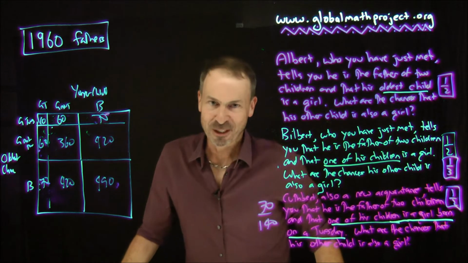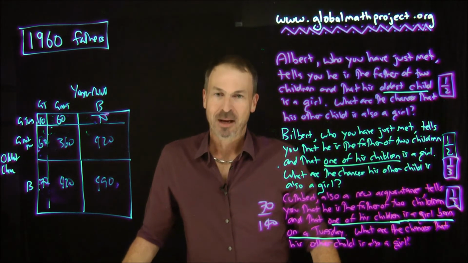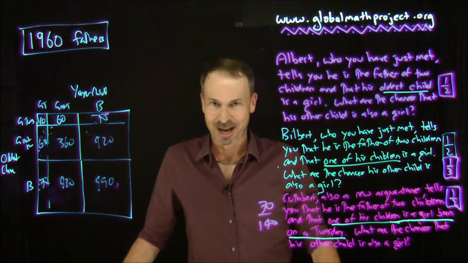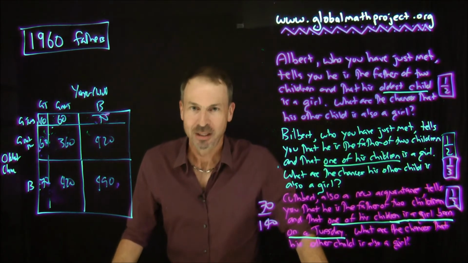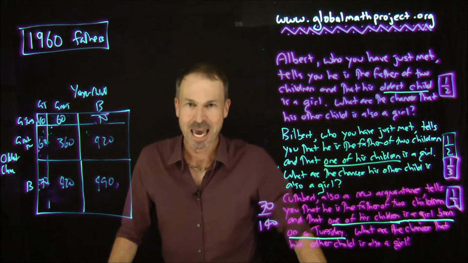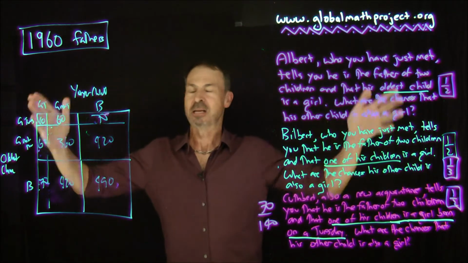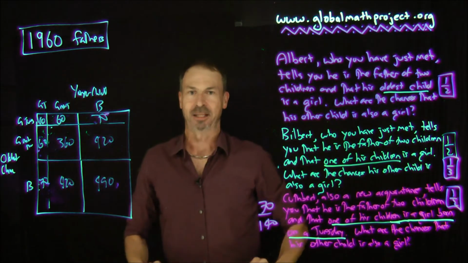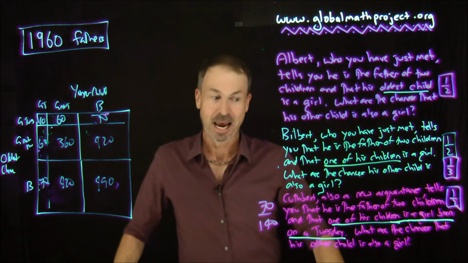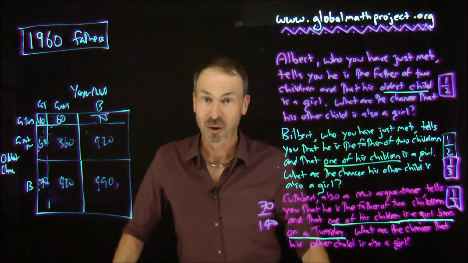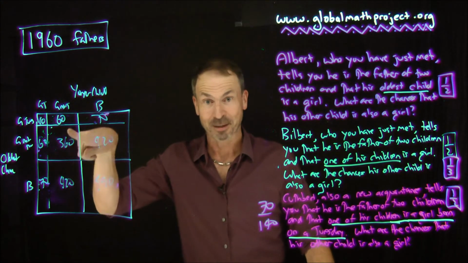Now, let's do a different motivation for Cuthbert. Suppose Cuthbert lives in a society that says, you must mention you have a girl born on a Tuesday if you can, if you legitimately can. So that's the rules of the society. You must mention you have girls born on Tuesdays. Okay, so that was Cuthbert's motivation for saying, one of my children's a girl born on a Tuesday. Then who's going to make that statement?